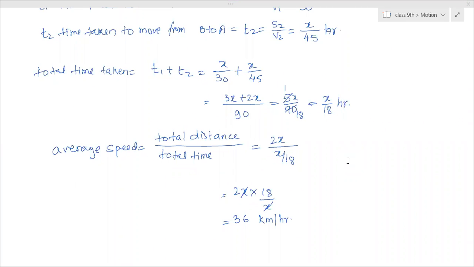Whoever has completed can leave. I am sending you one worksheet of numericals. In the beginning, I will mark a few questions. You have to solve those, which include distance and displacement questions, speed questions using the formula speed equals distance by time, and average speed questions. Today's homework is RS Agarwal, first exercise, and these questions. I will give you the questions. Both of them together can be completed in half an hour at most.